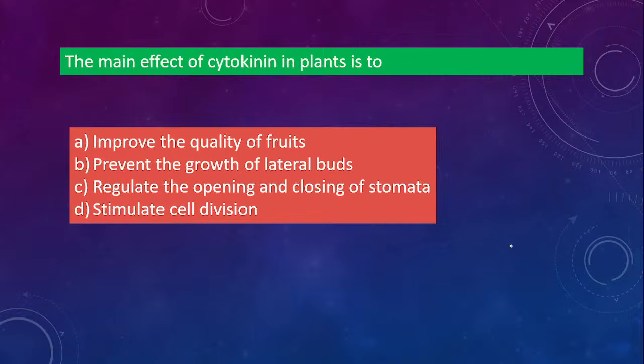Next one. The main effect of cytokinin in plants is to, again, function of cytokinin: improve the quality of fruits, prevent the growth of lateral buds, regulate the opening and closing of stomata, or stimulate cell division. Okay, all are going for D. Yes, very good. It stimulates cell division. We have already discussed this one.